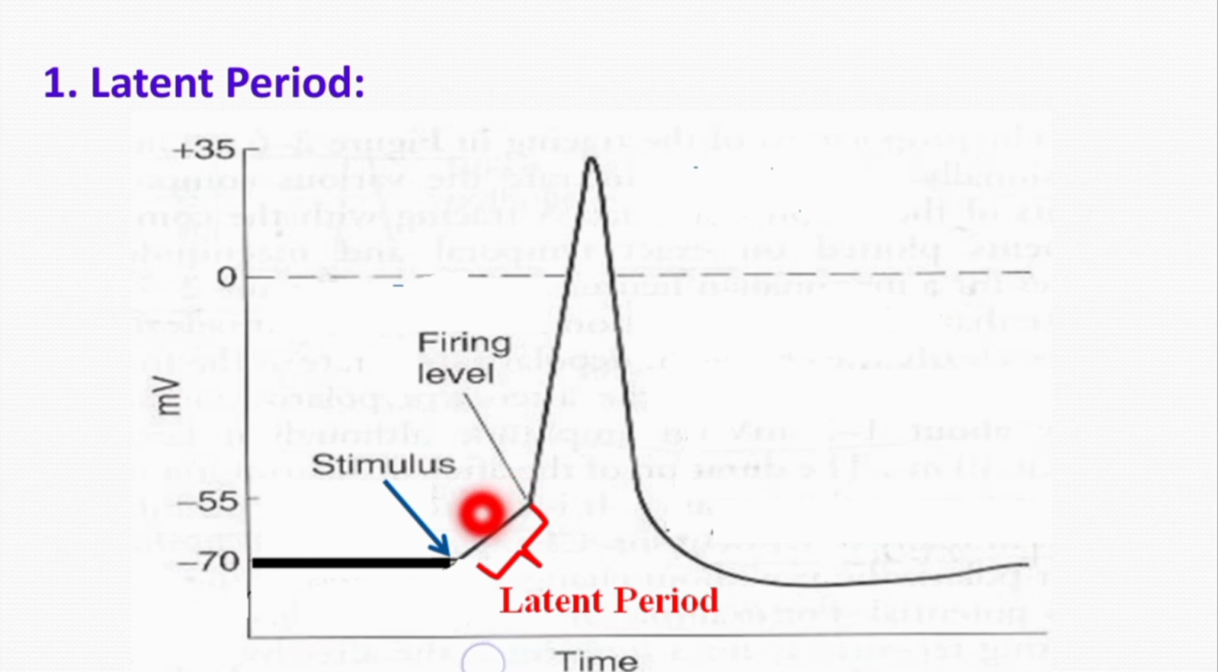So the stimulus leads to this local potential, and here comes the threshold level or the firing level, and when the neuron fires, we get the depolarization phase. So by definition this is the period on the x axis, on the time scale, between the application of the stimulus and appearance of response or depolarization, which is called latent period.